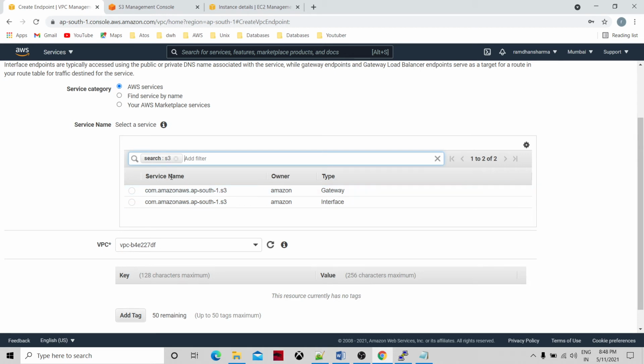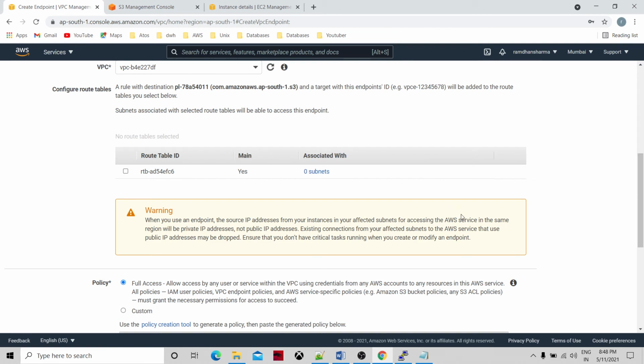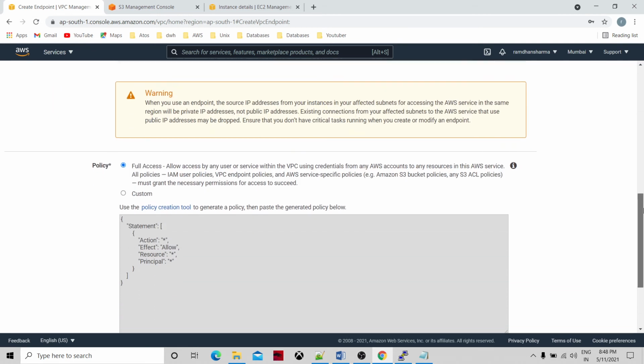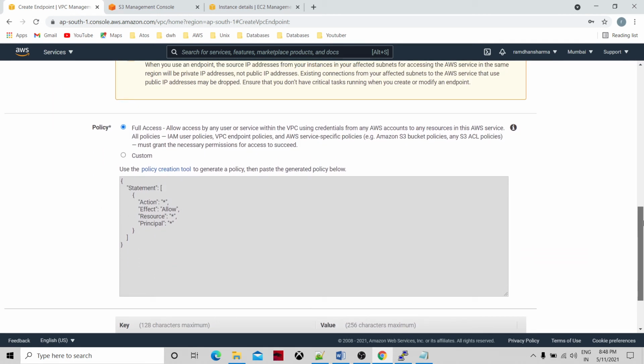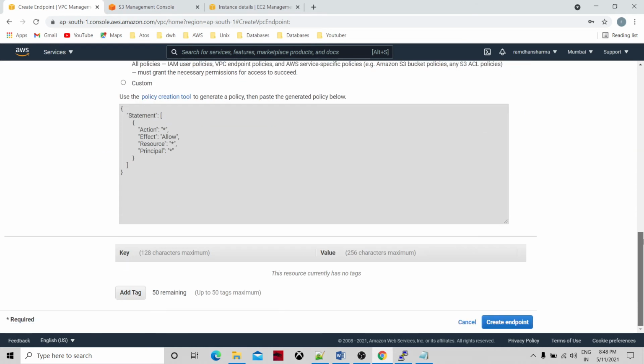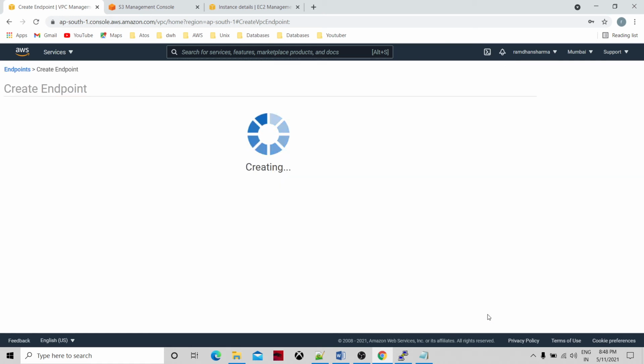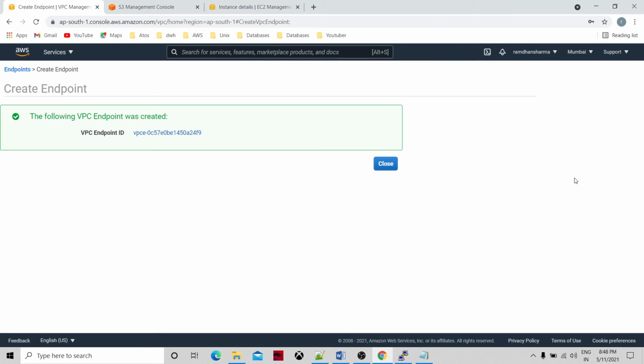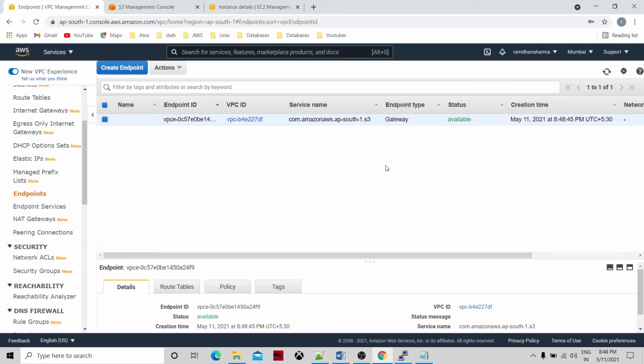We are going to do gateway. We're selecting the gateway, and we will have full access. Then we are not giving any key tag, key value pair. Create endpoint. Okay, VPC endpoint has been created.